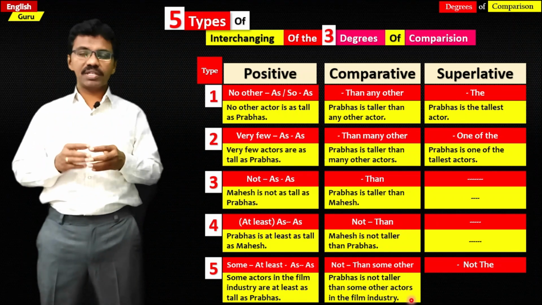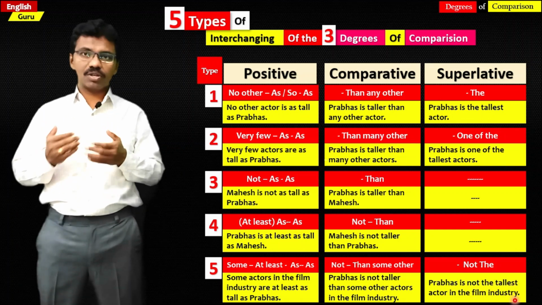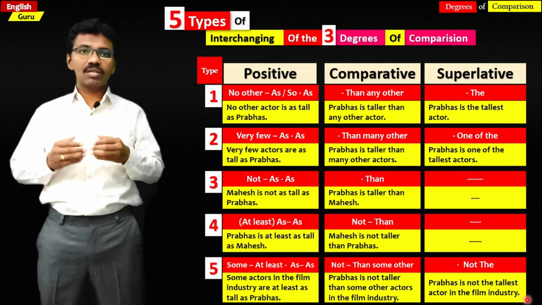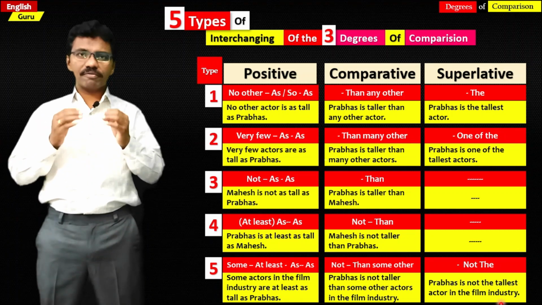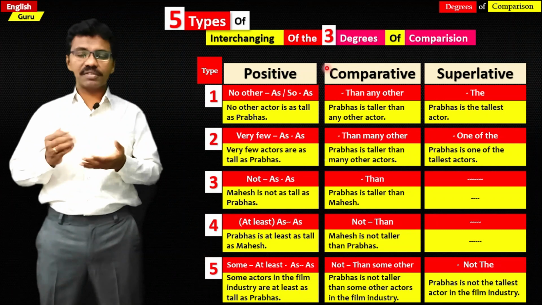Let us see it in superlative degree. Prabhas is not the tallest actor in the film industry. Not the tallest. So this is how it appears in superlative degree. So these are all the 5 types of sentences that we normally see in positive, comparative and superlative degrees.